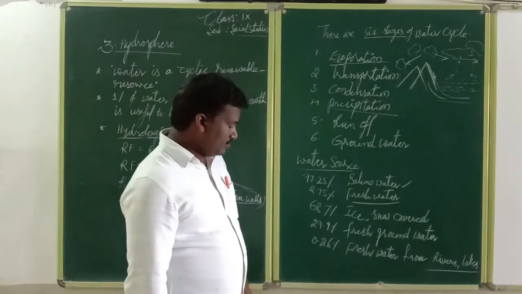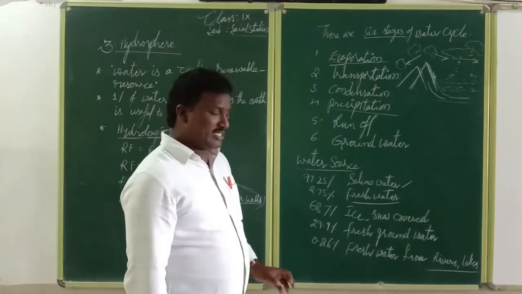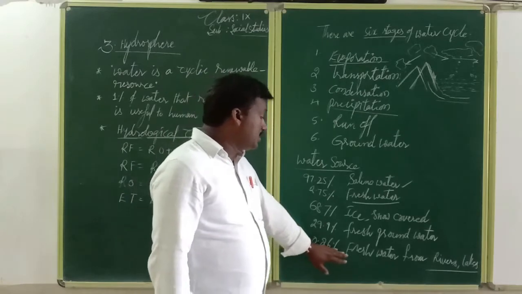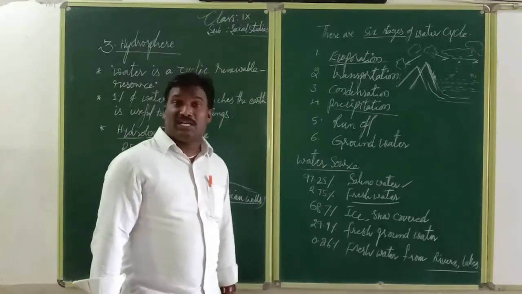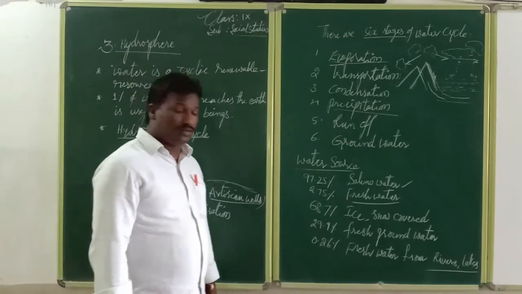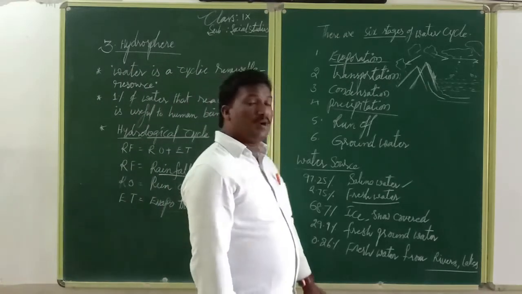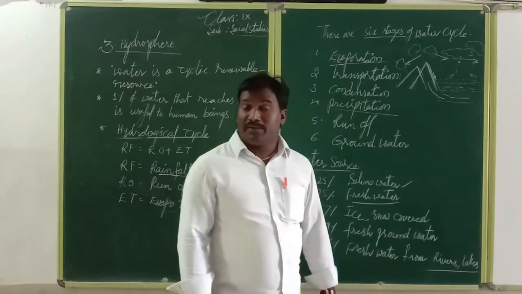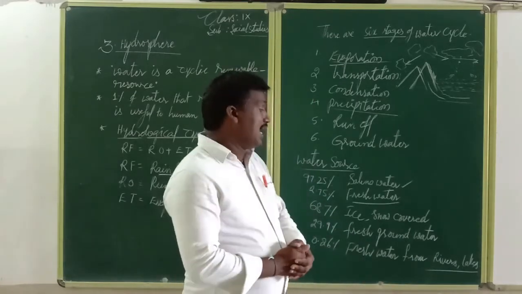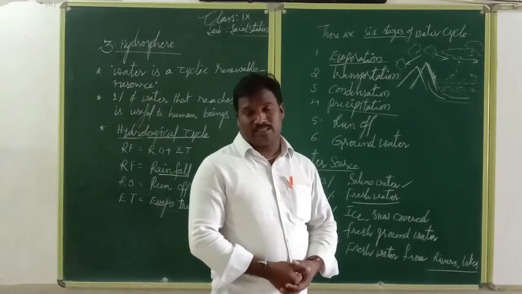Now we can count a little bit of percentage. 0.26% of fresh water is from rivers, canals, lakes, and reservoirs.